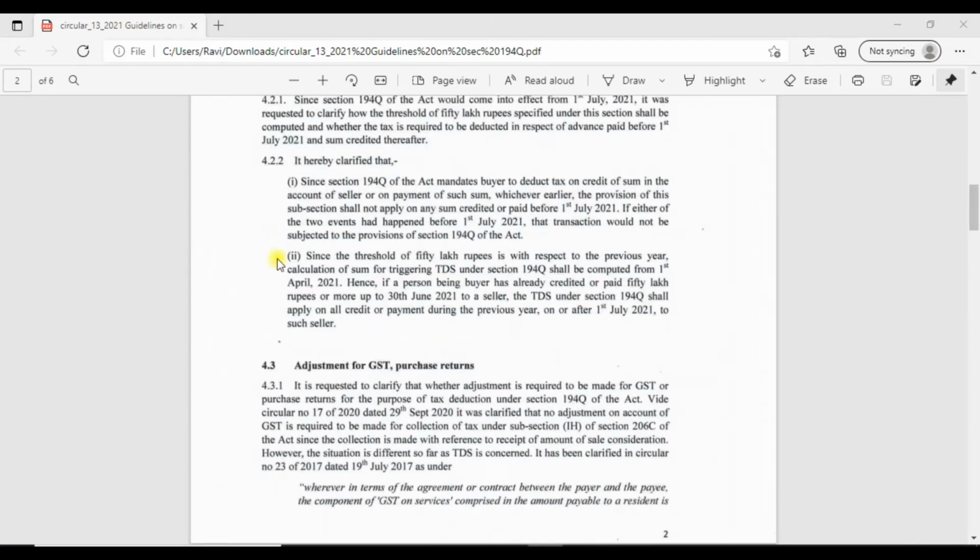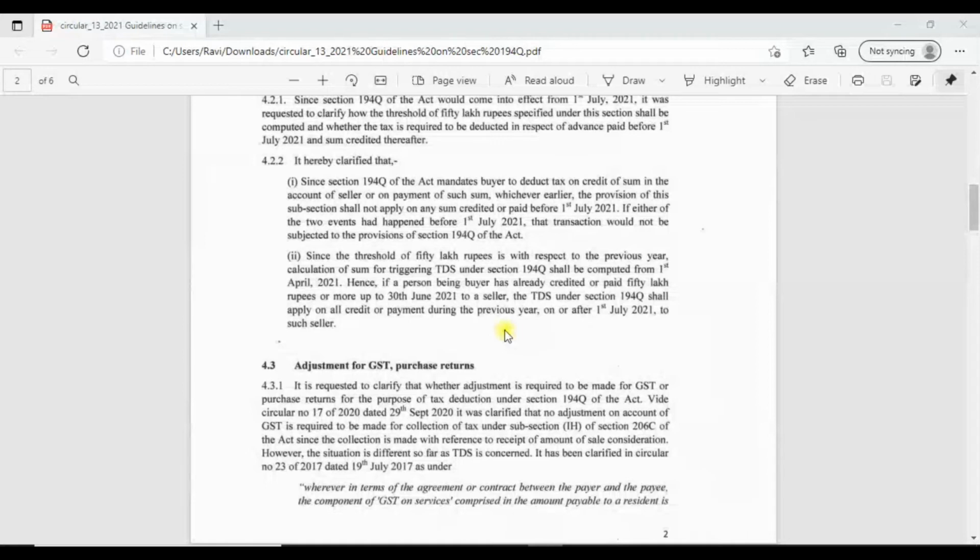The second one is whether the entire financial year 21-22, that is from 1st April 2021, is to be considered for computing the 50 lakhs threshold limit, even though the provision is effective from 1st July 2021. The answer is yes. So even though the provision is not applicable prior to 1st July 2021, whatever purchases are made between April to June 21, such value shall be considered for the 50 lakhs threshold limit calculation.